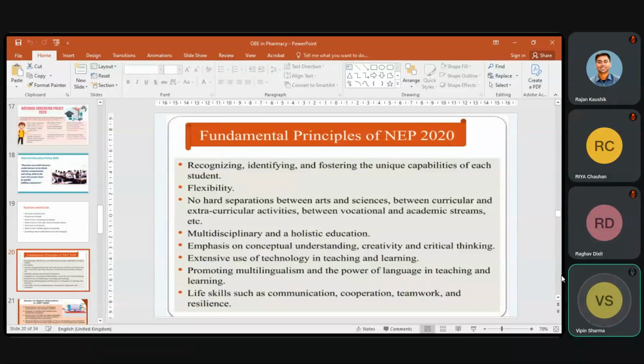So these are some principles of NEP: a multidisciplinary, interdisciplinary approach with a holistic education system. It is the beauty of this NEP 2020. Conceptual understanding, creativity, and critical thinking. Promotion of multilingualism and the power of language in teaching and learning.